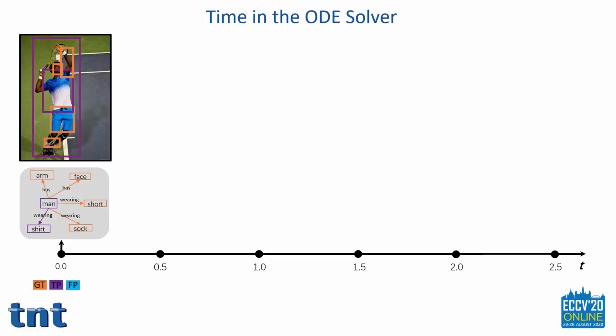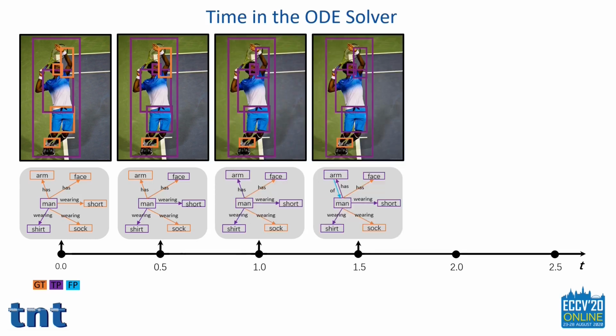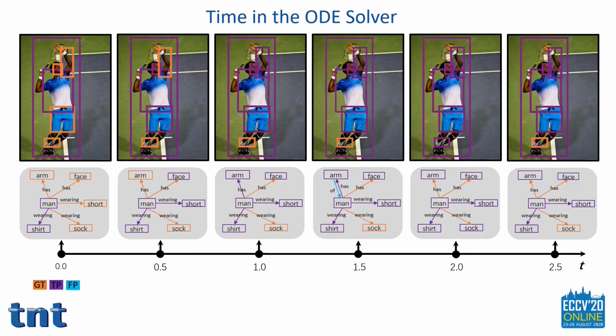To provide an intuitive interpretation of the time in the ODE solver, we use a model trained with the hyperparameter T_n equal to 1.5 and evaluate using different latent vectors corresponding to different points between 0 and 2.5. The hidden states at 2 and 2.5 imply extrapolation. The features are more and more refined by the neural ODE layers as time increases. Hence, more objects and relations are correctly classified. After 1.5, increasingly many relations are misclassified due to the extrapolation.